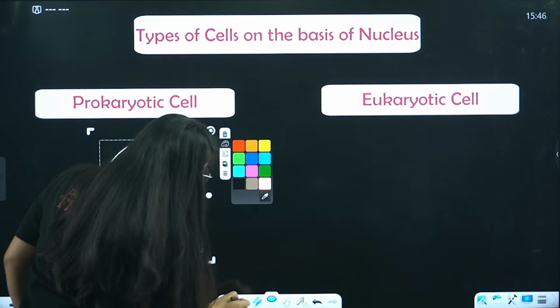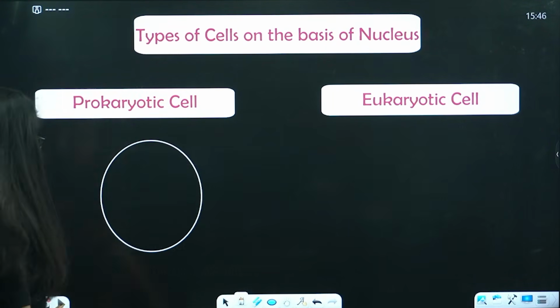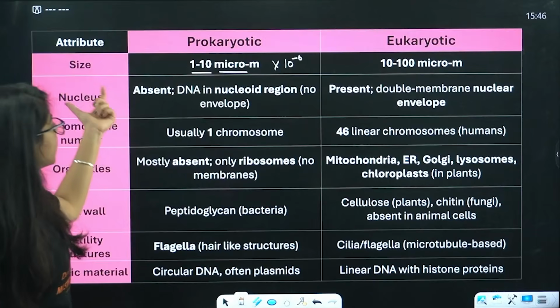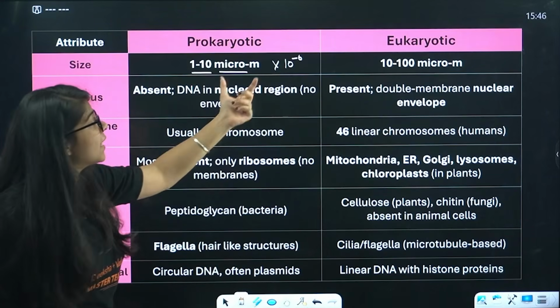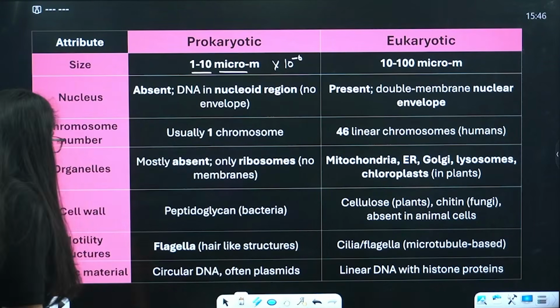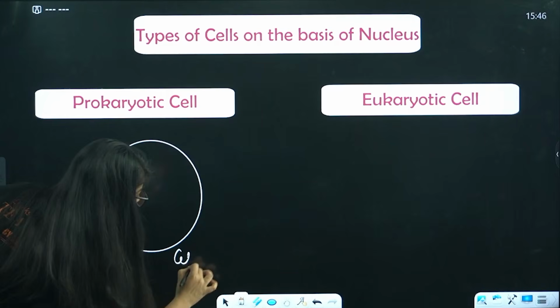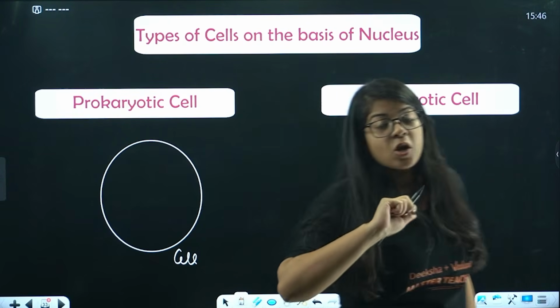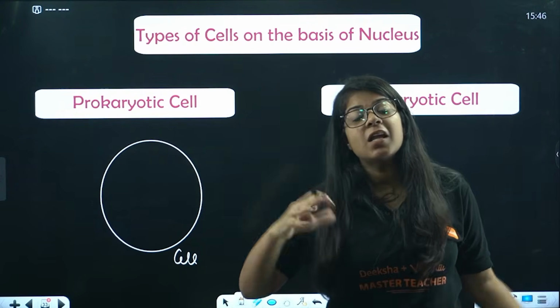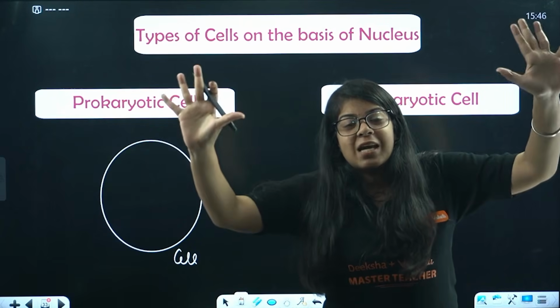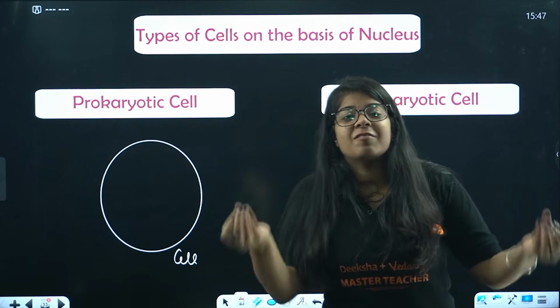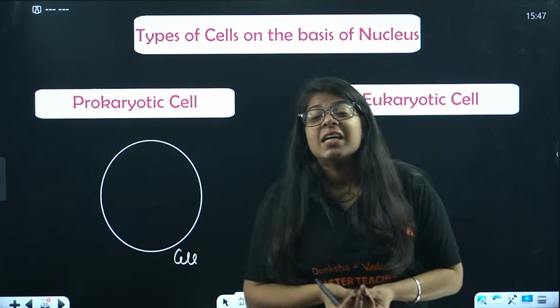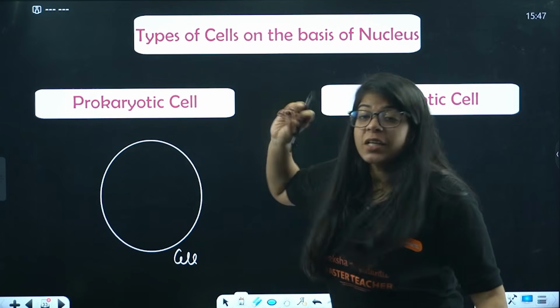Okay, now inside this cell, the nucleus is absent; DNA is in the nuclear region. See, this is a cell. We studied just before that DNA is inside the nucleus, but in a prokaryotic cell there is no nucleus. So where is the DNA, ma'am?